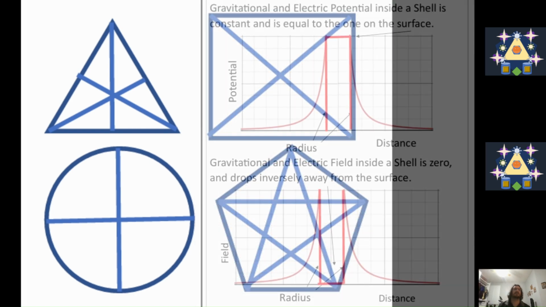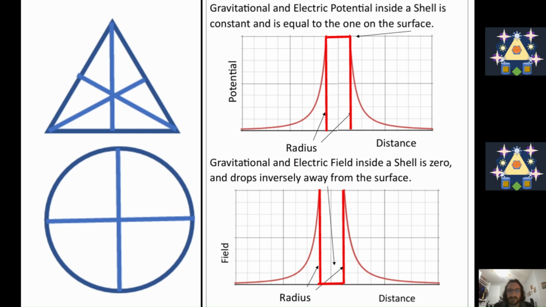Now, consider the gravitational or electric potential inside a shell, which can be a sphere that is hollow inside and only has a surface. The gravitational or electric potential inside a shell is constant and is equal to the one on the surface.